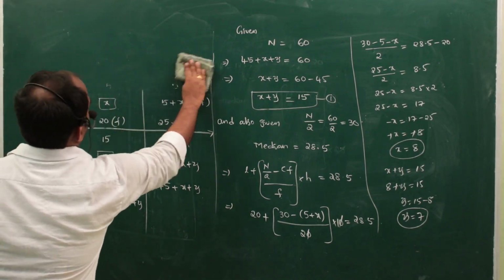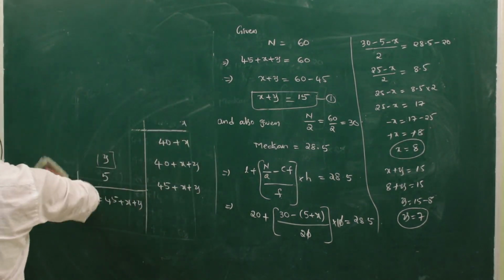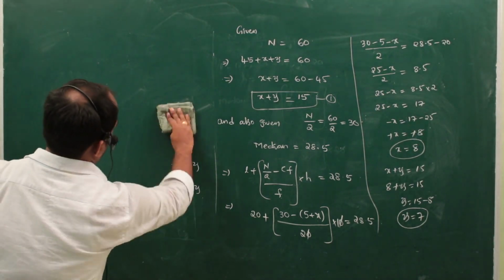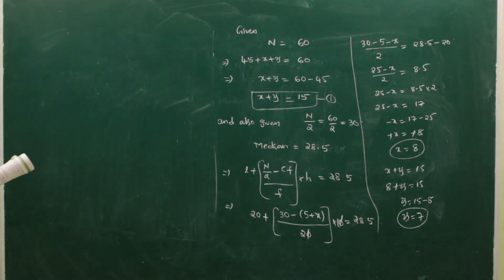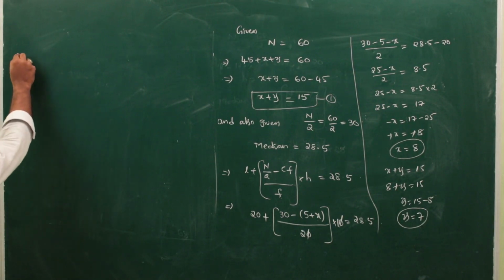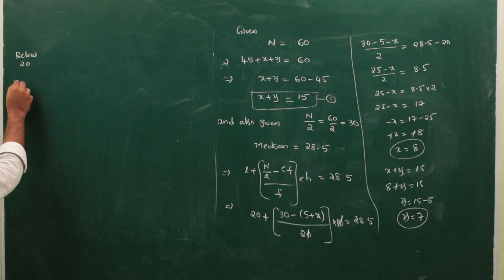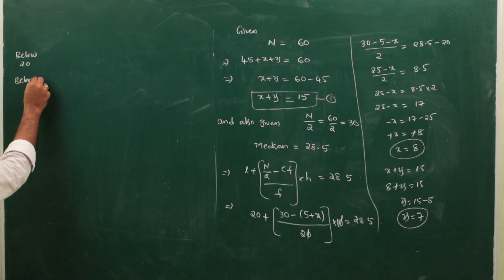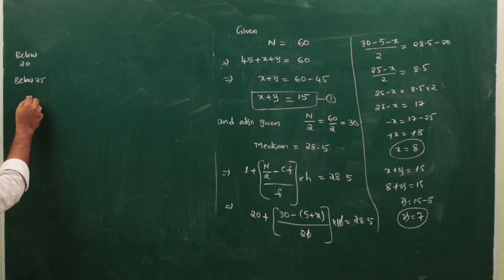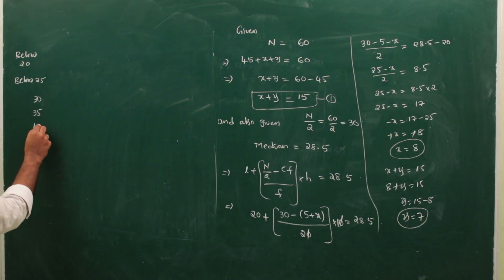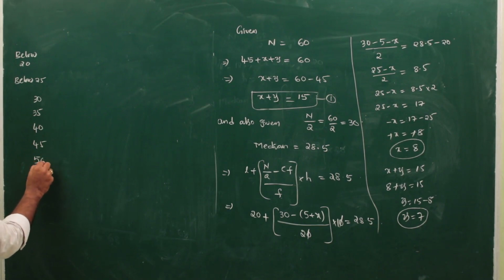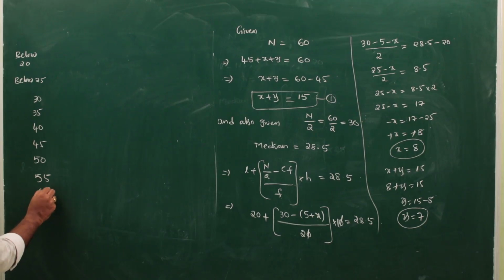Next, if you see your textbook, this type of problems are given: below 20, below 25, below 30, below 35, 40, 45, 50, 55, 60.